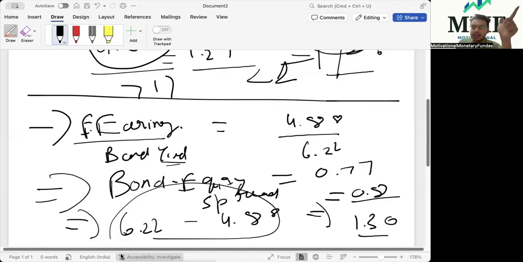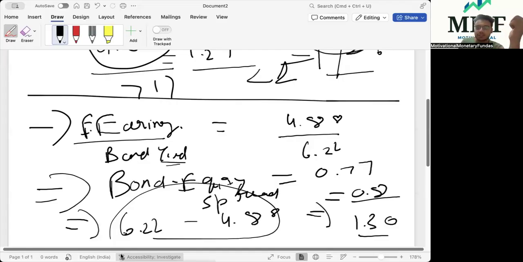The other two ratios, the beer and the equity earning bond yield, give us an indication that it's time for fixed income. If someone had just seen those ratios or calculated those ratios, he would have taken tactical bets in the portfolios, being overweight on fixed income and underweight in equities. But since he saw the third metric, the spread between the bond yield and the equity yield, which is coming to an all-time compressed, all-time tightening, all-time low, it's time for equities. And this has never given you a false signal.